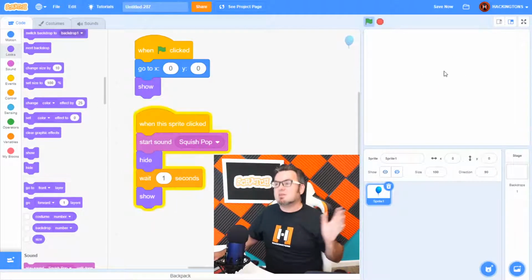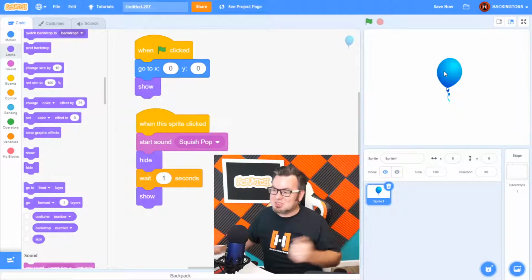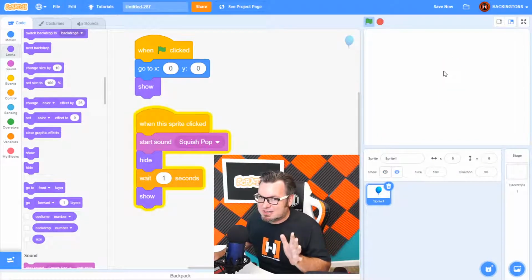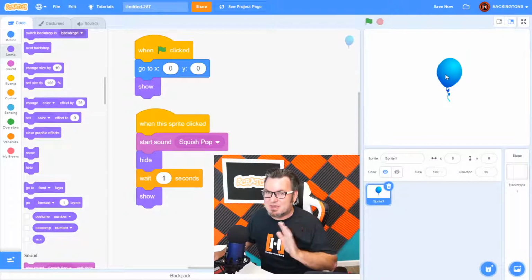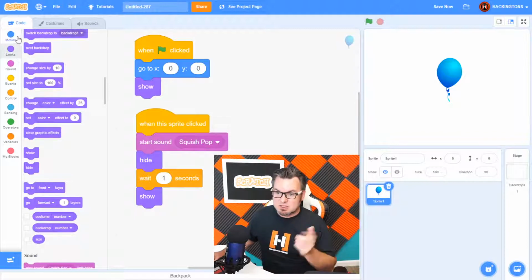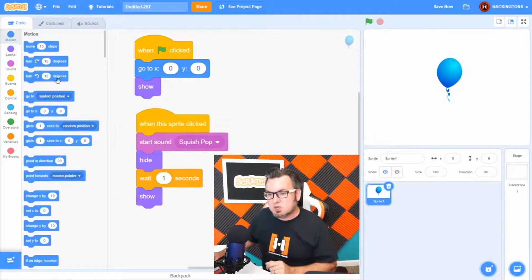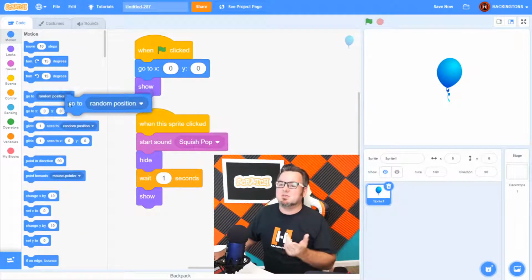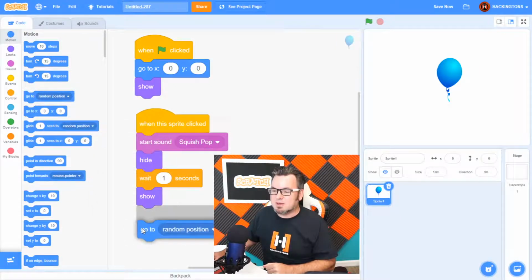There it is. And then it shows up after a second. Now, this isn't very interesting because it's always in the same spot. So let's have it go to a random position. That's also in the motion. Here we go. They have a beautiful piece of code that says go to random position.